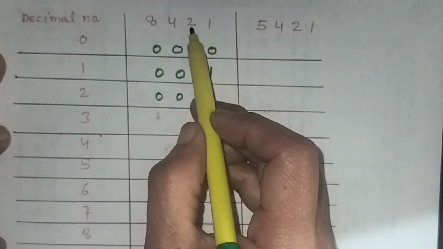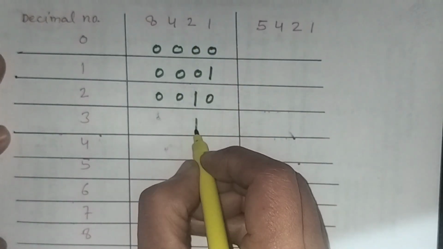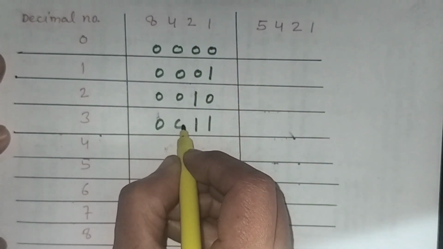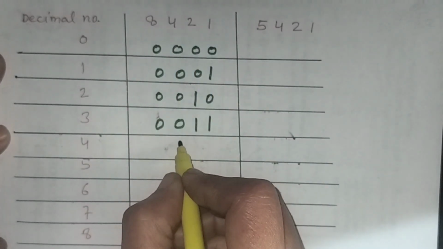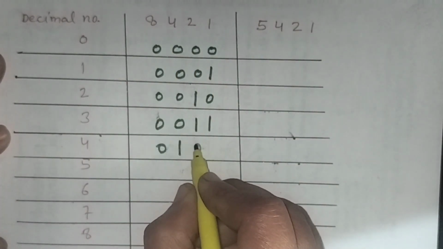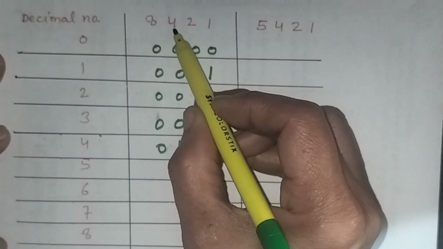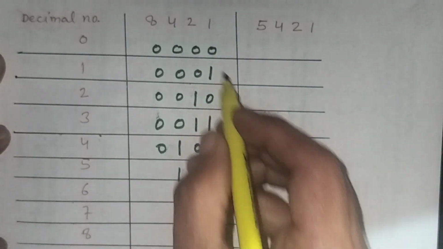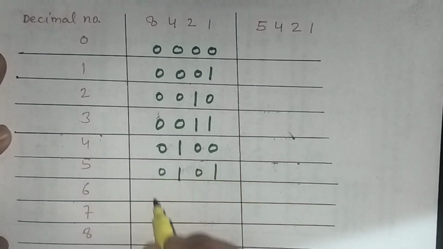Now we'll write 3. We can make 3 using these two digits, meaning the least significant digits: 2 plus 1 is 3, so we'll put 1 here and other places will be 0. Now we'll write 4, as it has weight 4, so we'll put 1 here and others will be 0. Now we'll write 5. We can make 5 using 4 plus 1, so we'll put 1 against 4 and 1 here and others will be 0.